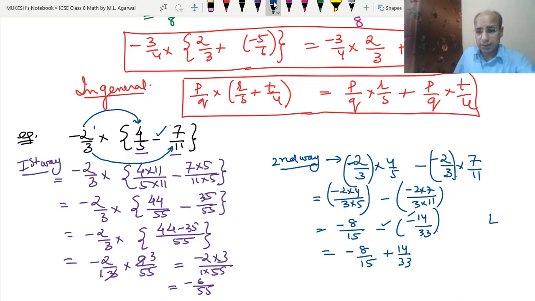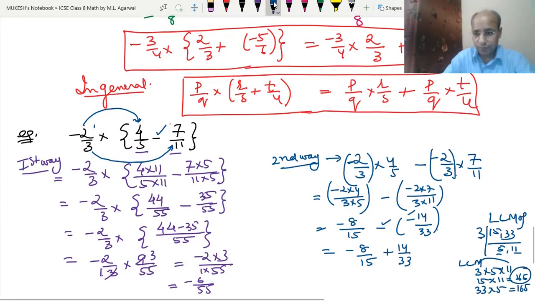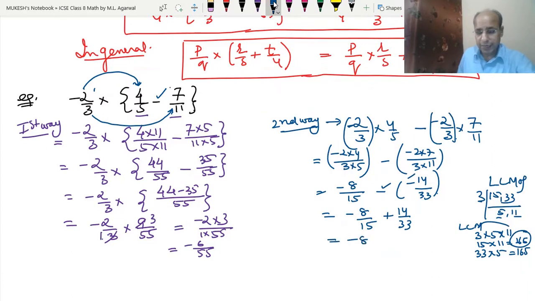Now we will take the LCM of 15 and 33. Okay, so 3, 5 the 15, 11, 5 and 11 are prime numbers. So their LCM is 3 into 5 into 11. So we got 15 into 11, which is equal to 165, and 33 into 5 is also 165. So we got the LCM 165. Okay, so we will multiply minus 8 with the 11 and 15 also with the 11, and plus 14 with the 5 and 33 with the 5.